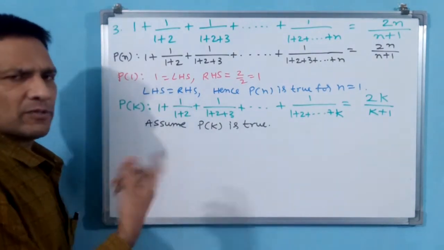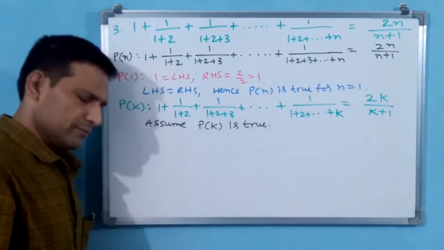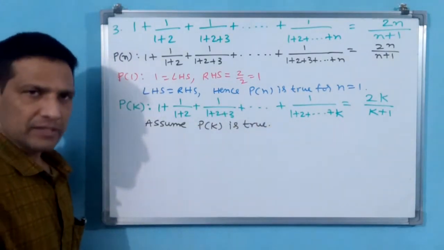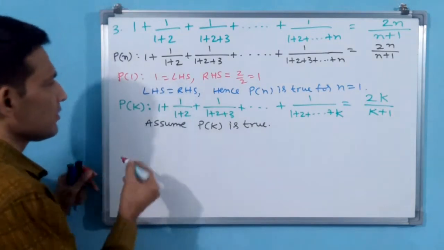Now the last step, Pk plus 1. For Pk plus 1, LHS is equal to RHS you have to prove.